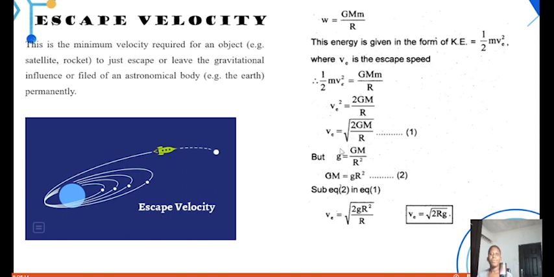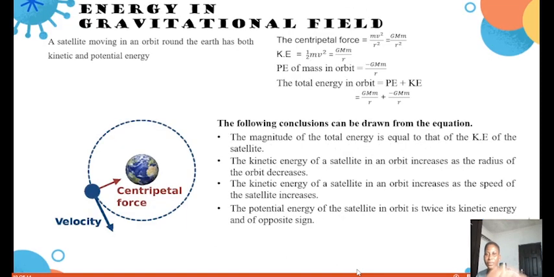So recall, when we were trying to state the relationship between acceleration due to gravity and gravitational constant, we had that g is equals to Gm over r square. So Gm is also equals to what? Gr square. So putting this Gm is equals to gr square into this formula that we got here, we're going to have escape velocity is equals to the square root of 2g r square over r. So 1r we cancel 1r. So what is going to be left? We're going to have that our escape velocity is equal to the square root of 2gr. I hope we are very, very clear with that. So let's go to the next slide.